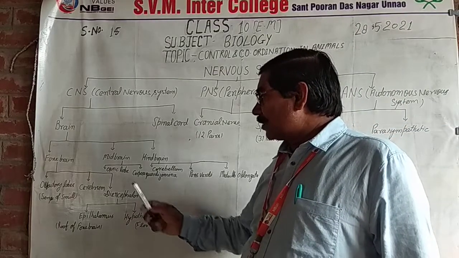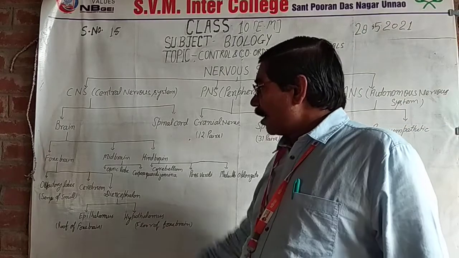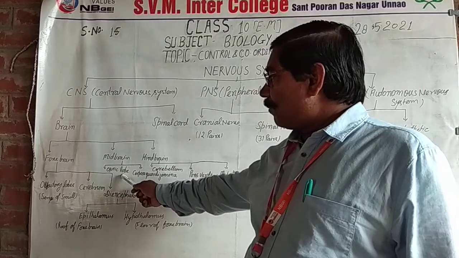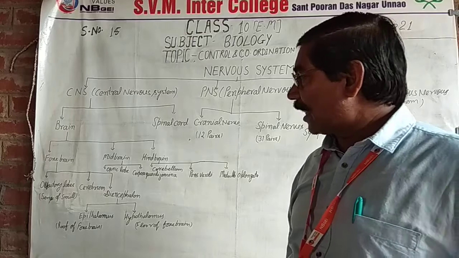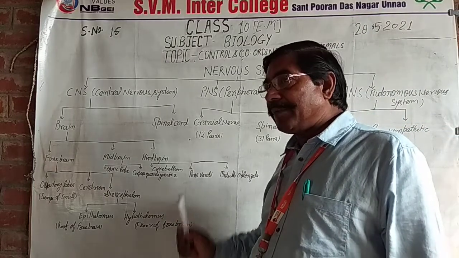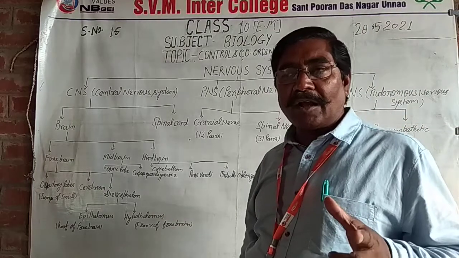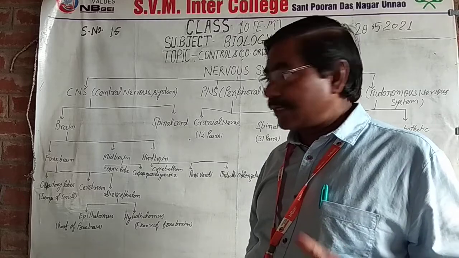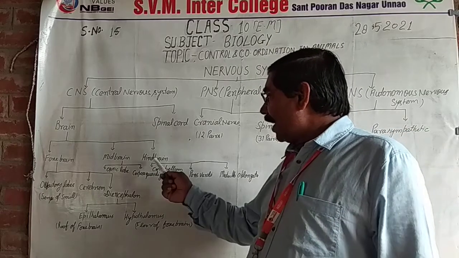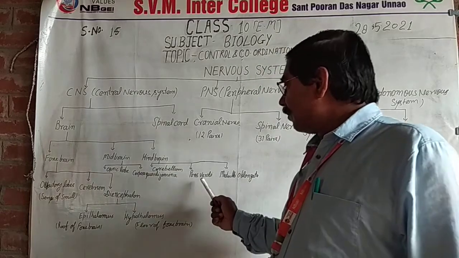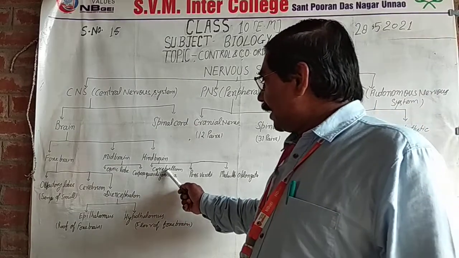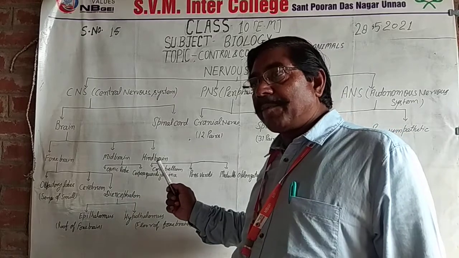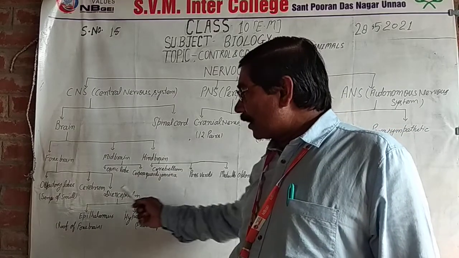So it is diencephalon. Midbrain, optic lobes, is the center of sight. Corpora quadrigemina is the center of hearing. Hindbrain is the cerebellum, pons varolii, and medulla oblongata. Cerebellum is also a developed part like the cerebrum.